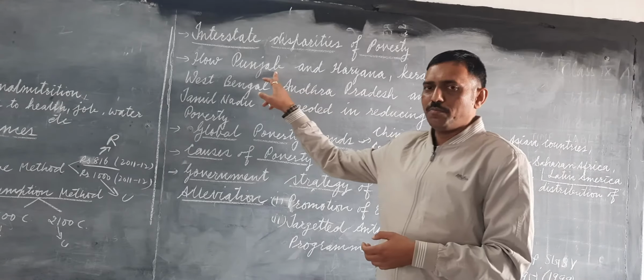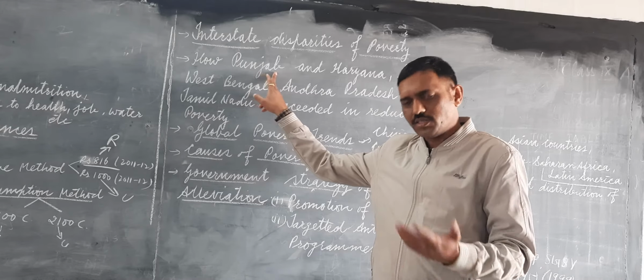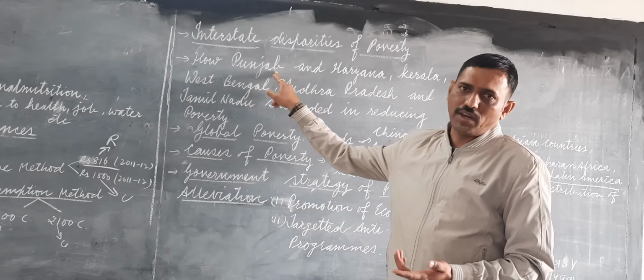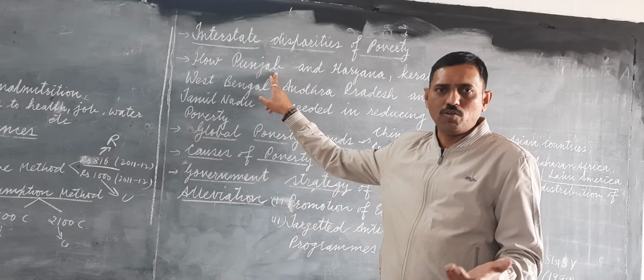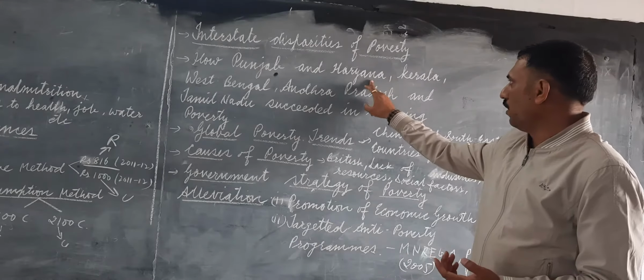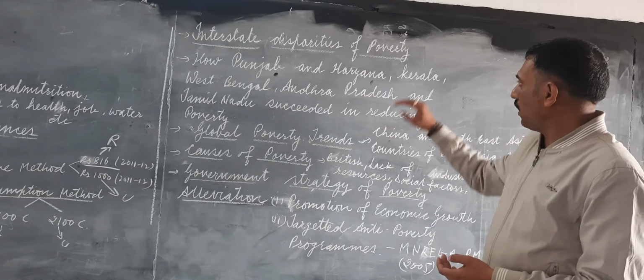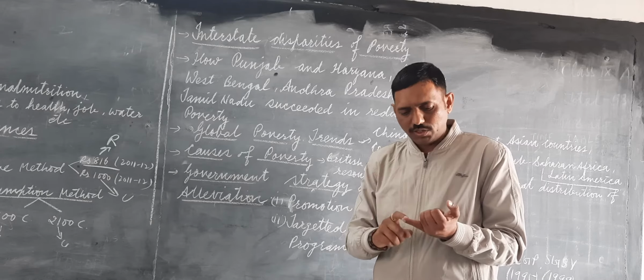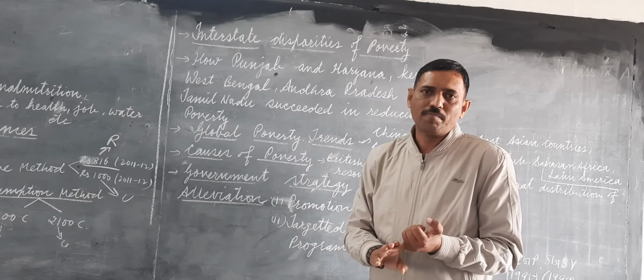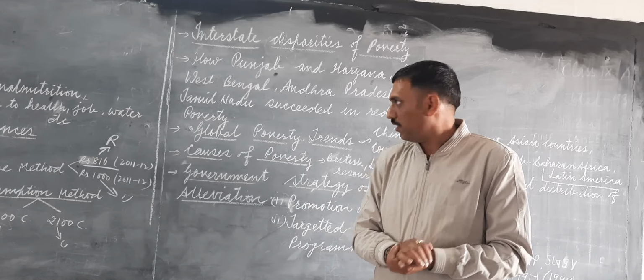Like in Punjab, poverty has declined. There are fewer poor people here because of agricultural activity; agriculture is very successful in Punjab. They have very good agricultural resources. In Punjab and Haryana, poverty is less. In Kerala, poverty is less due to investment in human capital; education and healthcare facilities are very good. So poverty has reduced in Kerala.